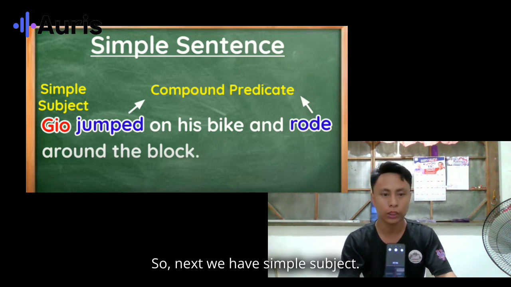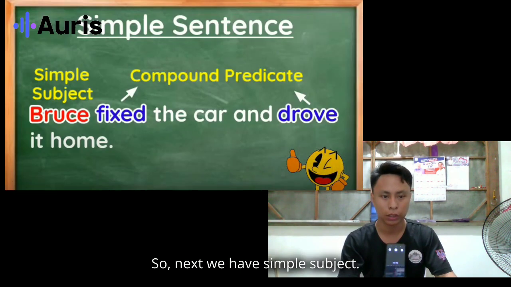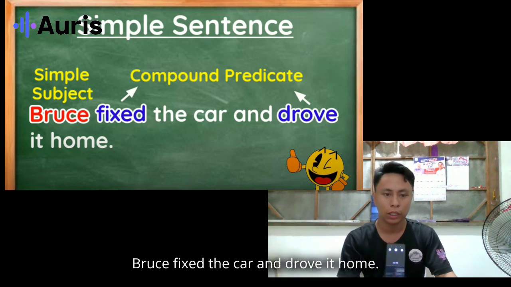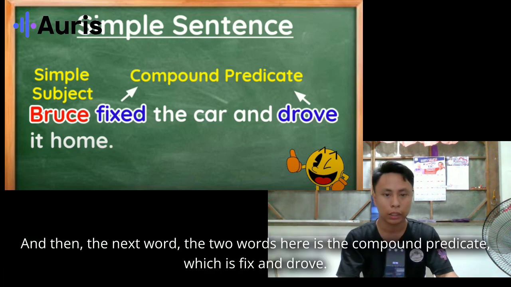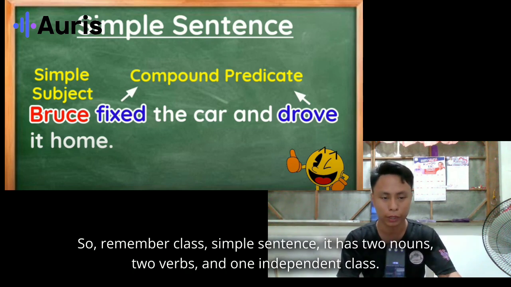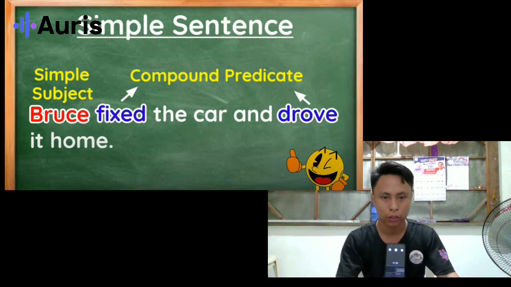Next we have another example. Bruce fixed the car and drove it home. Here we can see that it has only one simple subject, or noun, which is Bruce, and the two words here are the compound predicate, which are fixed and drove. So remember, class, a simple sentence can have two nouns, two verbs, and one independent clause.